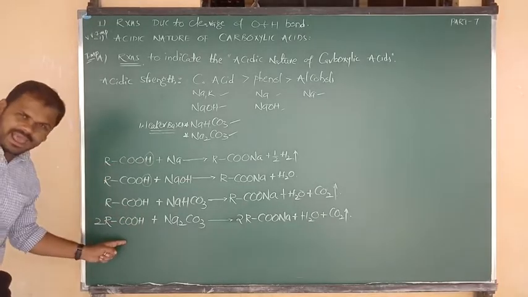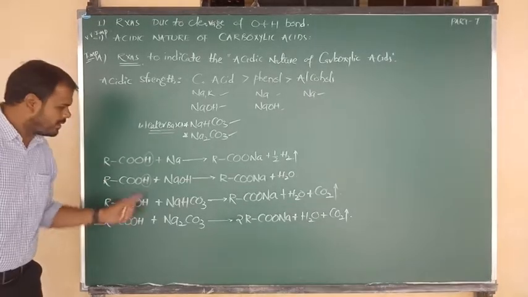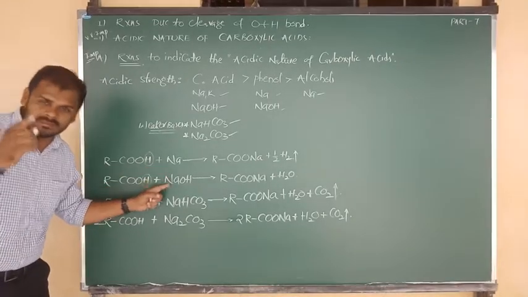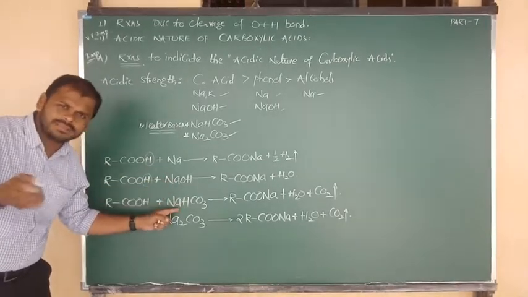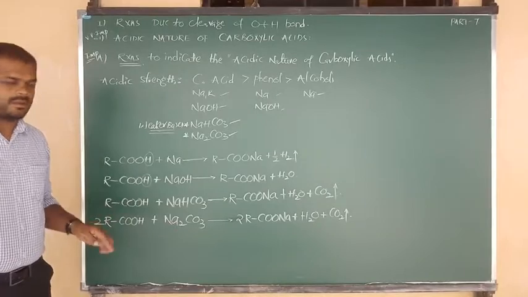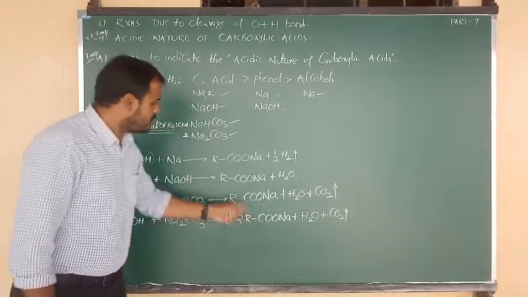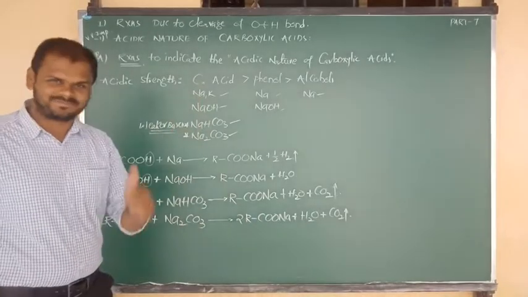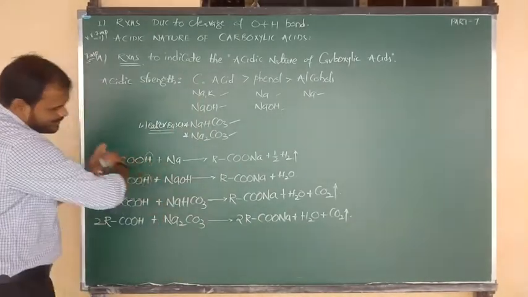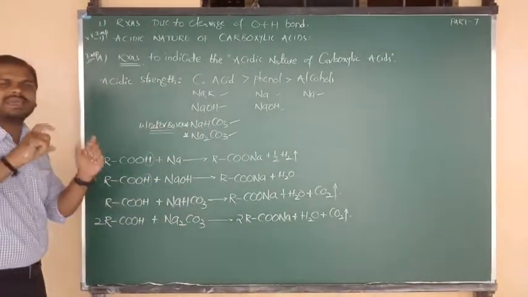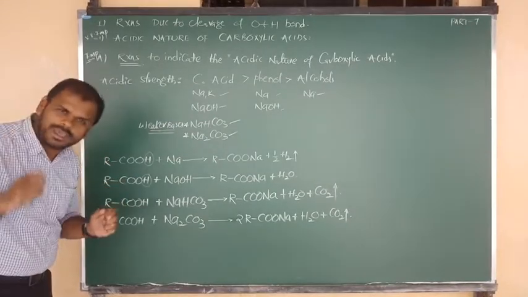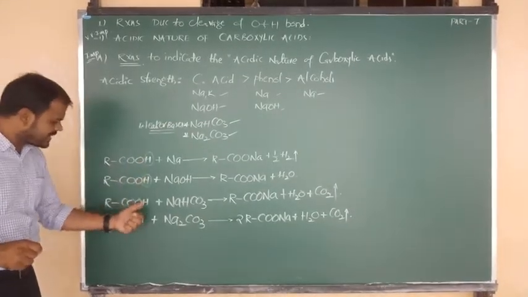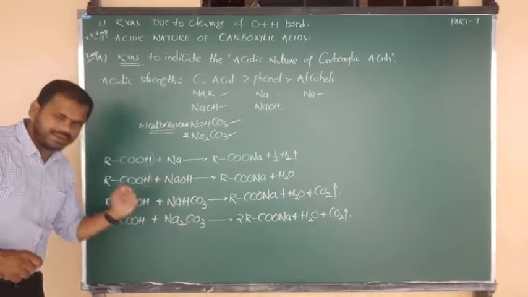When carboxylic acids react with active metals, their bases, their bicarbonates and their carbonates, they will form the sodium salt of carboxylic acids. Okay, all of you. So in all these reactions, what is the major thing? The main motto is that H plus can be replaced by the metal.